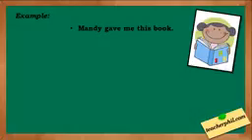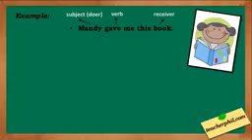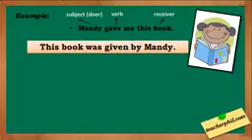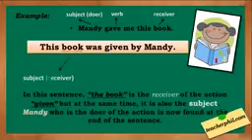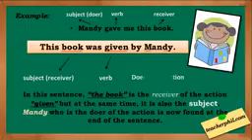Example: Mandy gave me this book. This sentence is in active voice. Mandy is our subject, which is also the doer of the action. Gave is our verb, and book is our receiver. If we will change this into passive voice, it will now become this book was given by Mandy. In this sentence, the book is the receiver of the action given, but at the same time, it is also the subject. Mandy, who is the doer of the action, is now found at the end of the sentence.